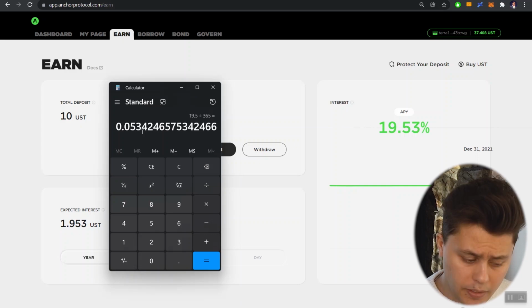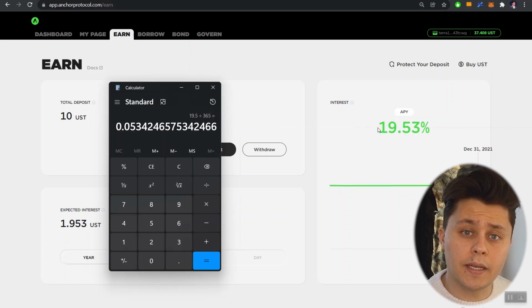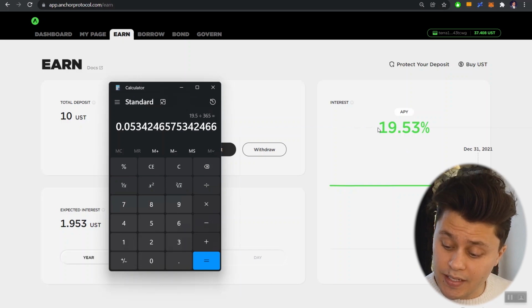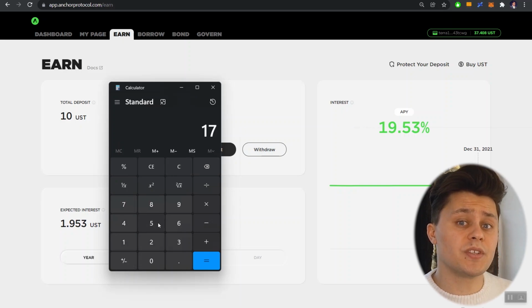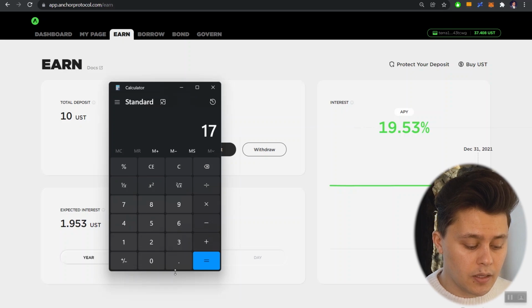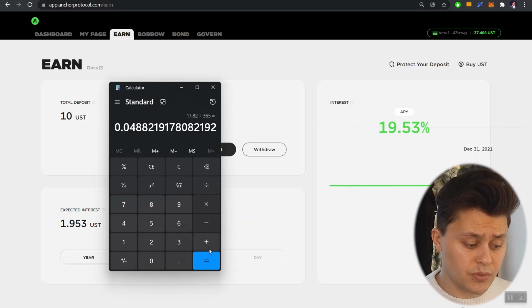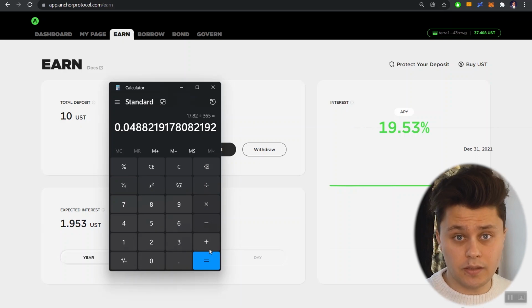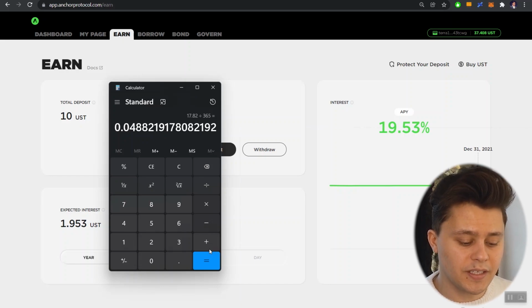So just to better explain what I did a little earlier, I took the APY and tried to represent it as an APR. The actual APR of Anchor is 17.82%. So the right way to do this math, if you wanted to see how much money is growing on a daily basis, at least to get a more accurate figure, you would take 17.82 and divide that by 365. You will see in this case, the number is actually 0.048%. Now, if you take that number and multiply it against your whole principal, you're getting a better picture of how much you are actually earning on a daily basis.